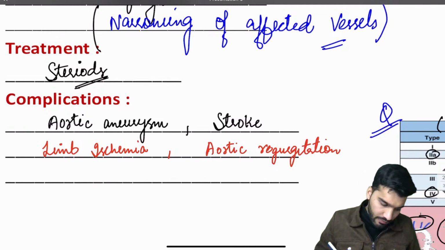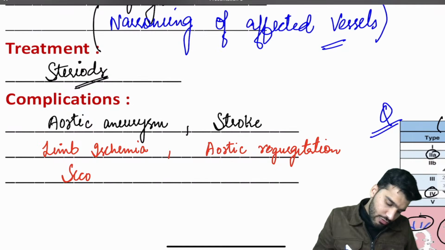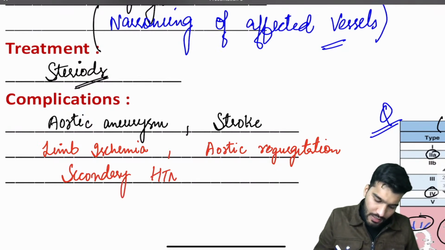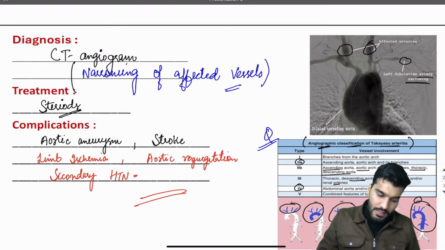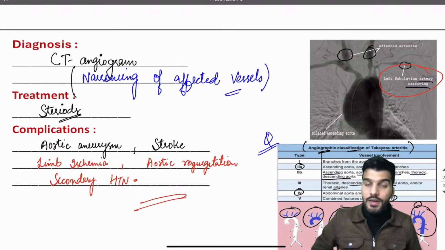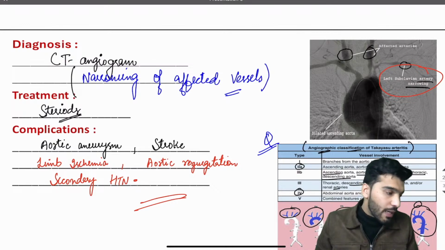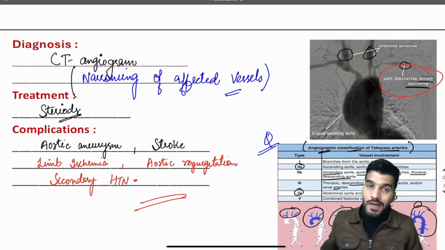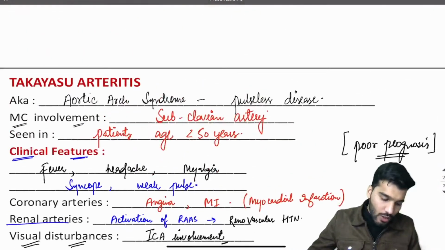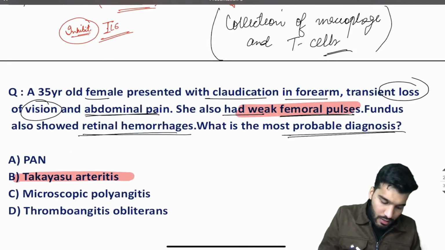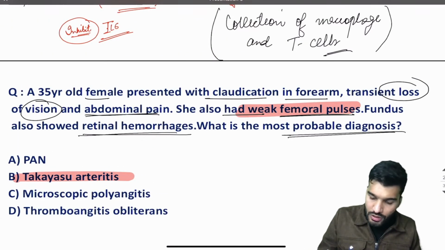Patient can have aortic regurgitation, or due to the involvement of the renal arteries, patient will have a secondary hypertension. Here it's a left subclavian artery narrowing, and that completes your Takayasu arteritis.